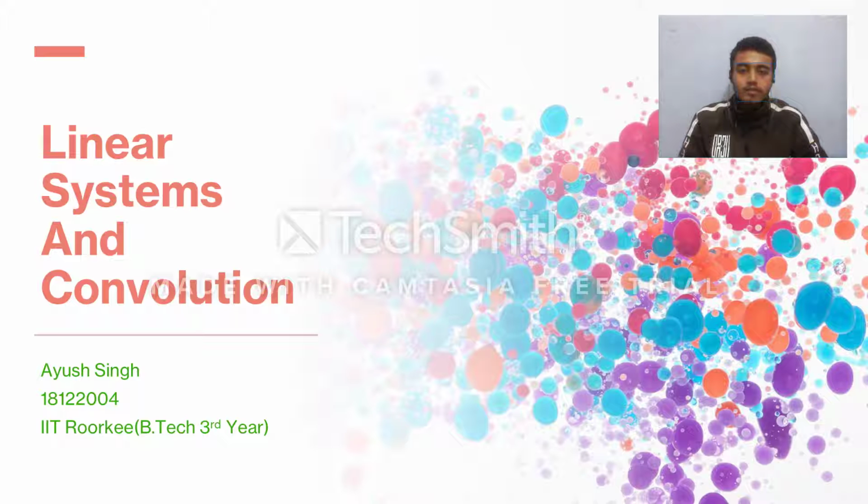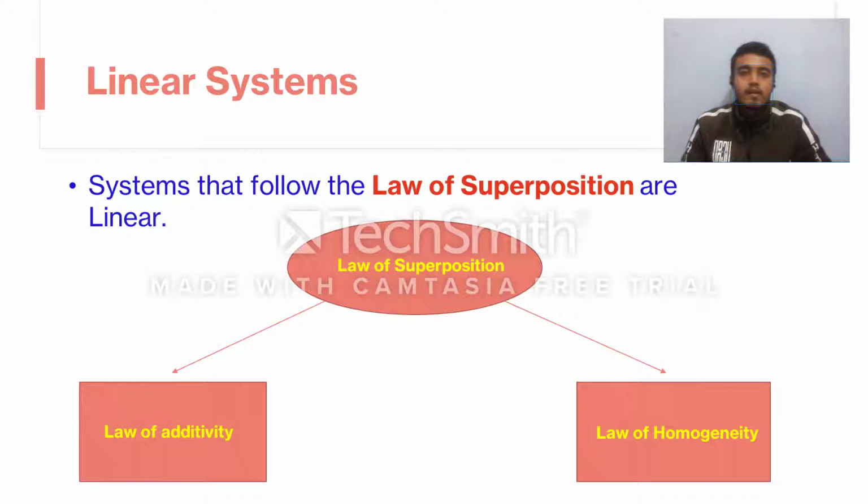First, let us try to understand what linear systems are. In signal processing, we often encounter this question. We are provided with a particular input signal and we have to predict the nature of the output of that particular signal. So the concept of linearity actually helps us to achieve this task very elegantly, provided that we already know the output of some other particular input signal. So systems that follow the law of superposition are said to be linear in nature.